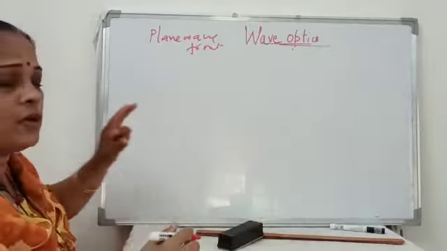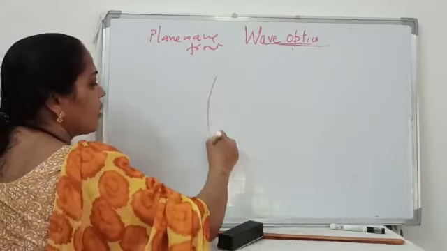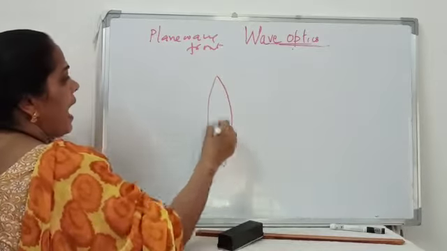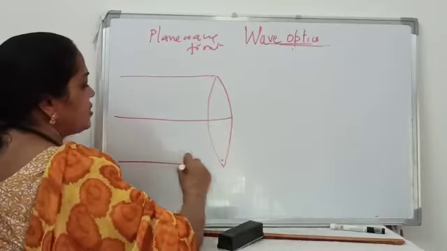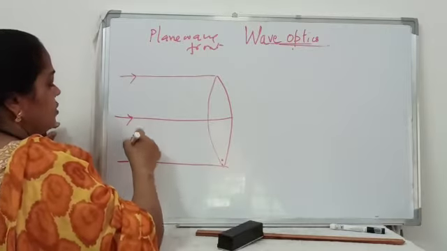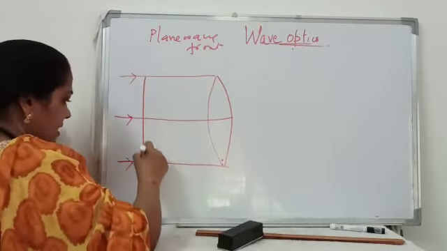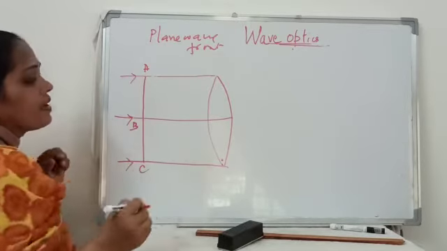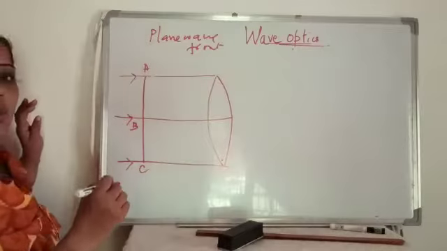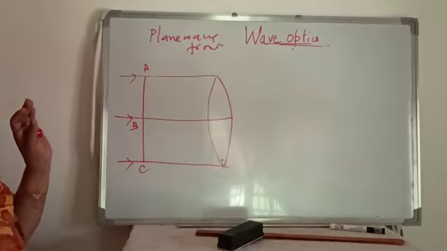Now you have one more thing. Suppose you have a convex lens and a plane wavefront is incident on the convex lens. So this is the ray and this must be the wavefront. I'll mark it as A, B, C. Now you have to guess what will be the shape of the refracted wavefront.